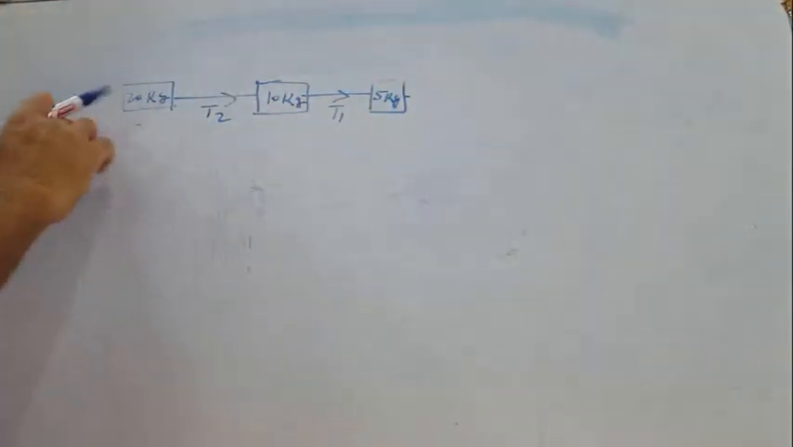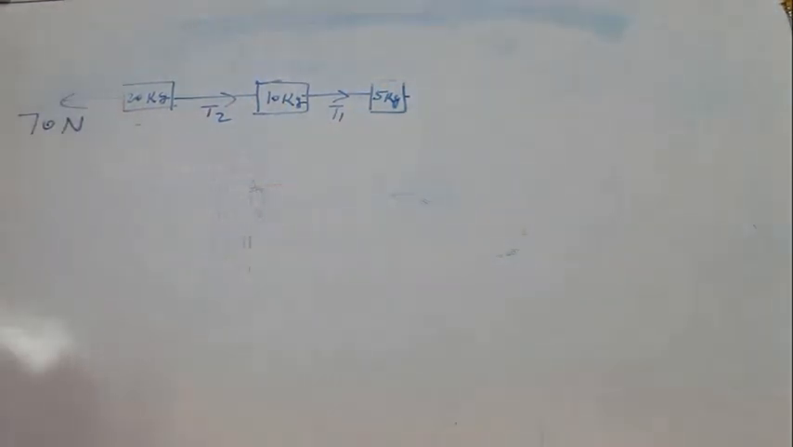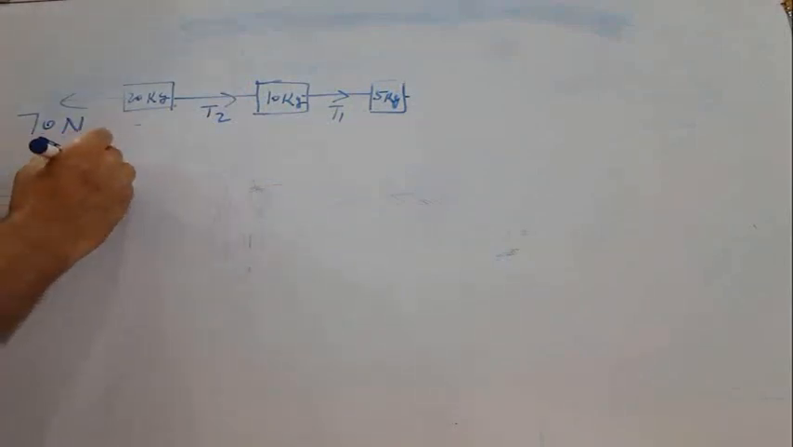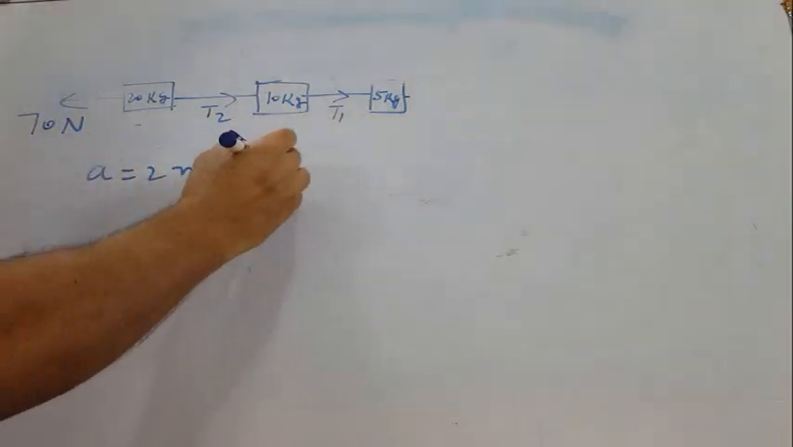Now I am changing the direction of the force. Force is in this direction. Same force, 70 Newton. Masses are same, so acceleration will also be same, only direction will be reversed, magnitude of acceleration will be same. So a will be 2 meter per second square.